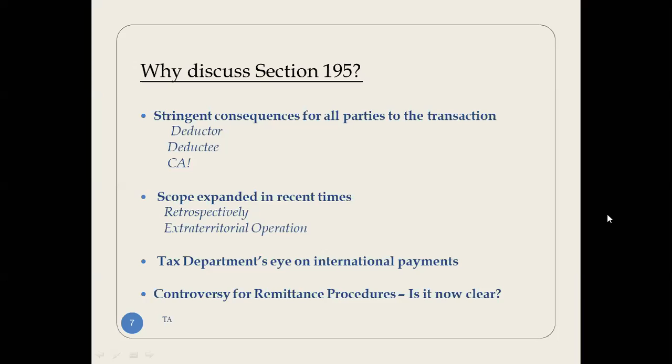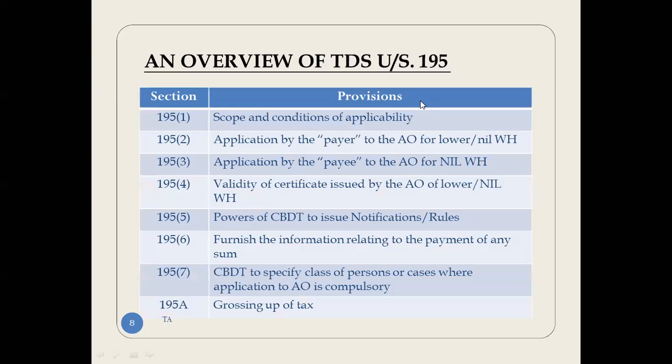The tax department has its eye on all international payments. I would like to inform you that all international payments are being monitored 100%, no doubt on that. The tax department will come to know if you were supposed to withhold tax and you have not done so. And there is a controversy on this, so we will discuss how to go further on that.